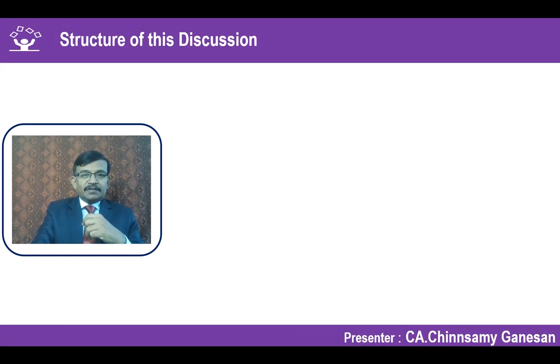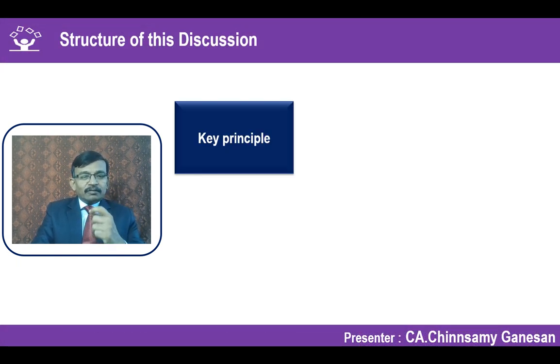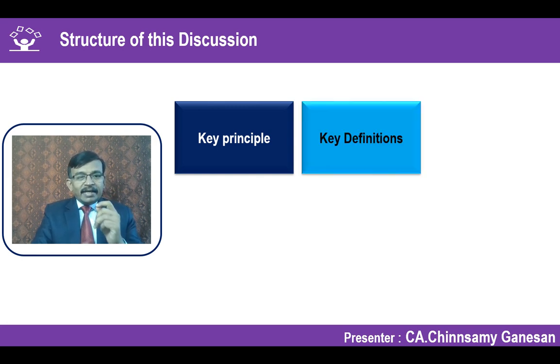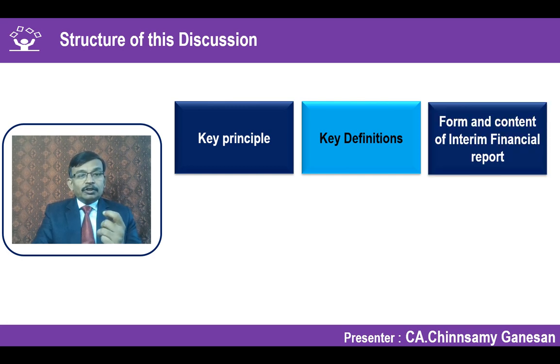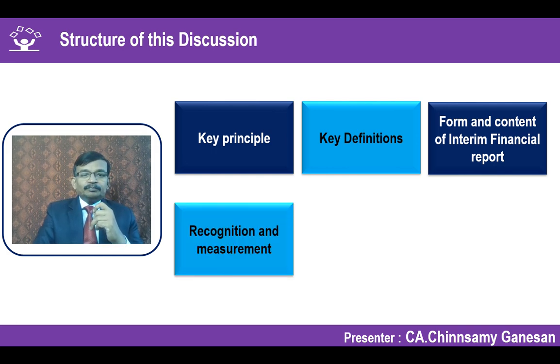We have structured this discussion to understand the key principles relating to interim financial reports. That's the first thing which we are going to discuss. What are the key definitions associated with Ind AS 34? We will discuss what should be the form and content of interim financial report, because the standard allows two possibilities, a full set of interim financial statements or a condensed set of interim financial statements. What should be the form and content of those two types of interim financial statements we will discuss as part of this video.